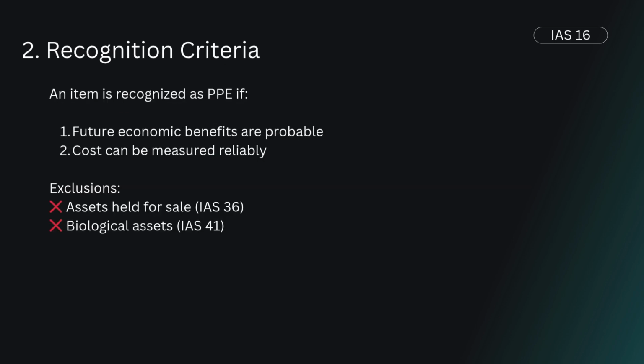PPE recognition criteria. An item of PPE should be recognized as an asset if: number 1, it is probable that future economic benefits will flow to the entity; number 2, the cost of the asset can be measured reliably. Not all assets come under PPE, like assets held for sale, which we will cover in IAS 36, and biological assets, IAS 41. These cannot be part of the PPE.